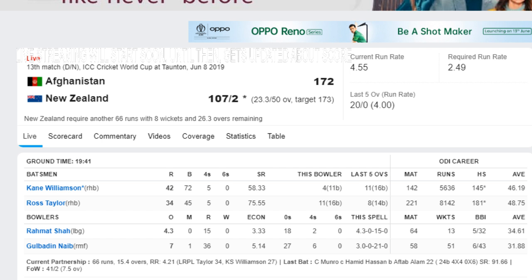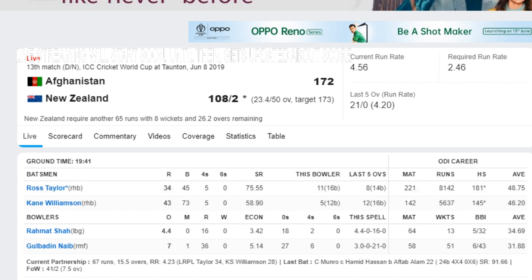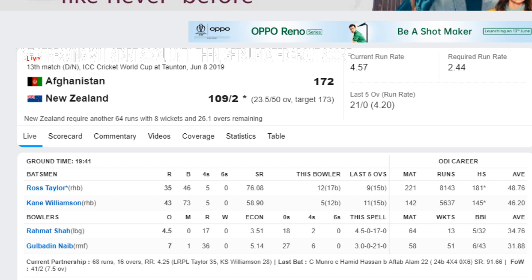Rahmat Shah to Williamson, 23.3, another no run, gets well forward and smothers this full delivery. So Williamson is batting with a strike rate of just 58.9. 23.4, Rahmat Shah to Williamson, 1 run, skids one into middle, punched to long on. We are streaming this match live and New Zealand require another 65 runs with 8 wickets left.